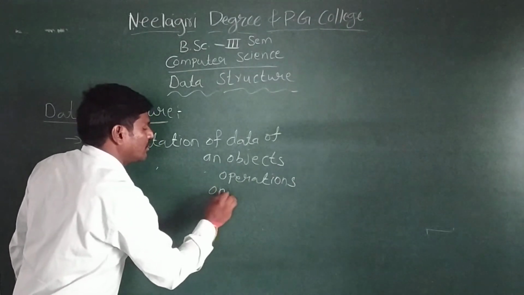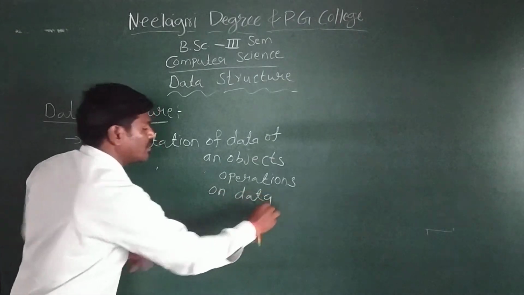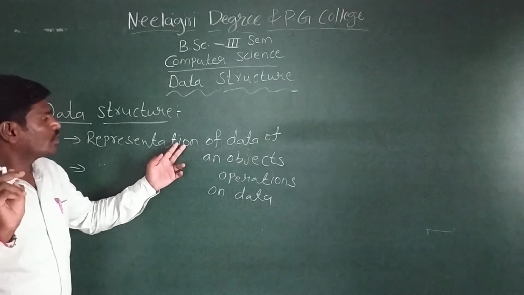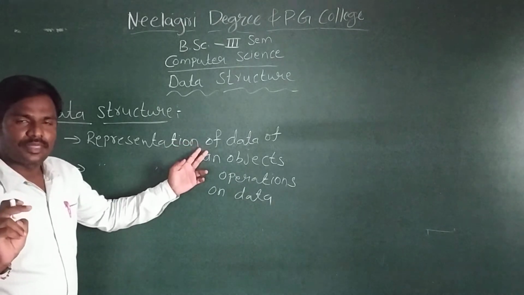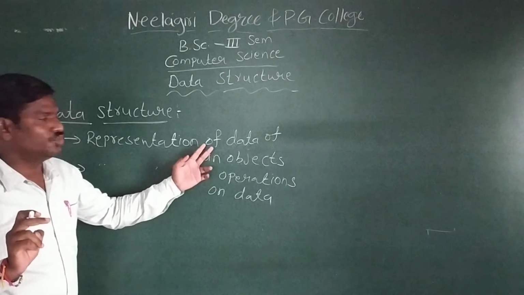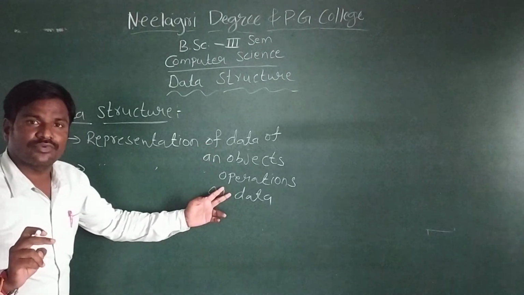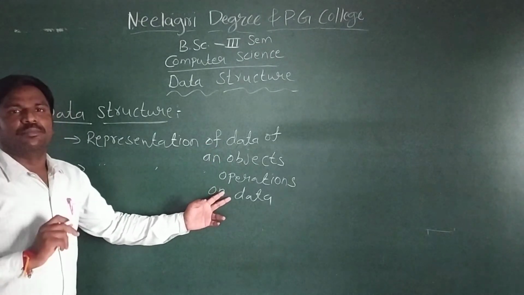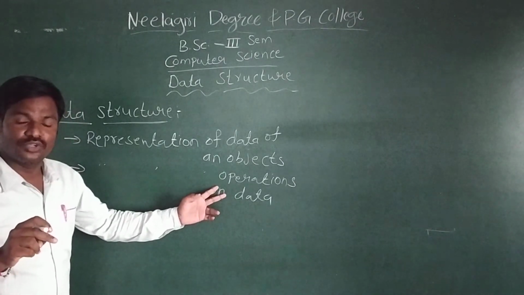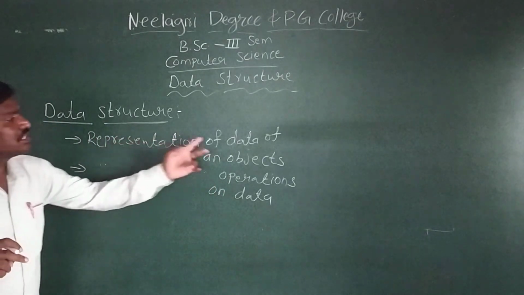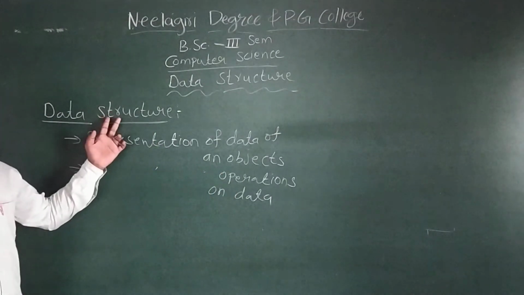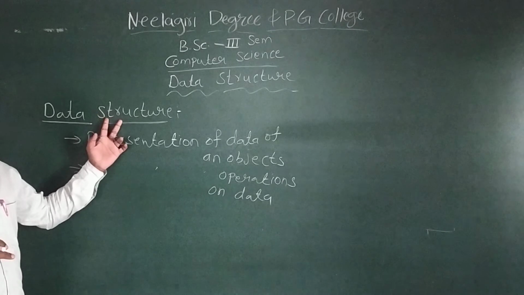If you take an object, for example, in a bank there is a bank customer. What is the data of a bank customer? Customer account number, customer ID, customer name, balance amount, those are all the data. What operations can you perform? Depositing an amount, withdrawing an amount, checking the balance. Those are the operations. So the proper representation of data and the operations is called a data structure.